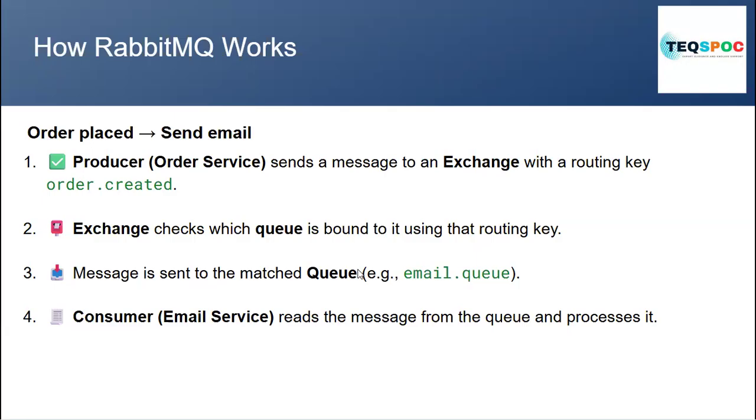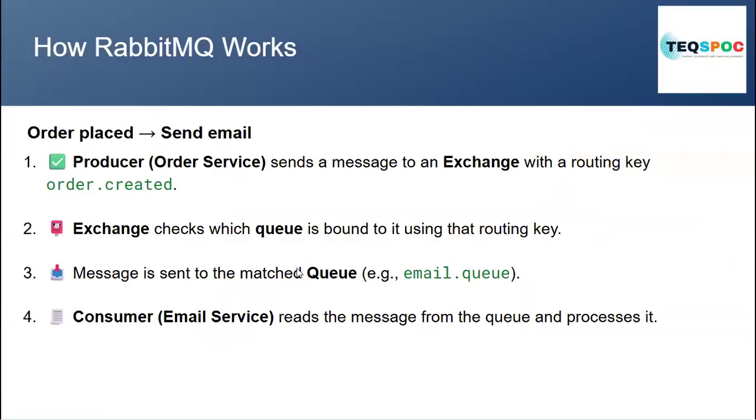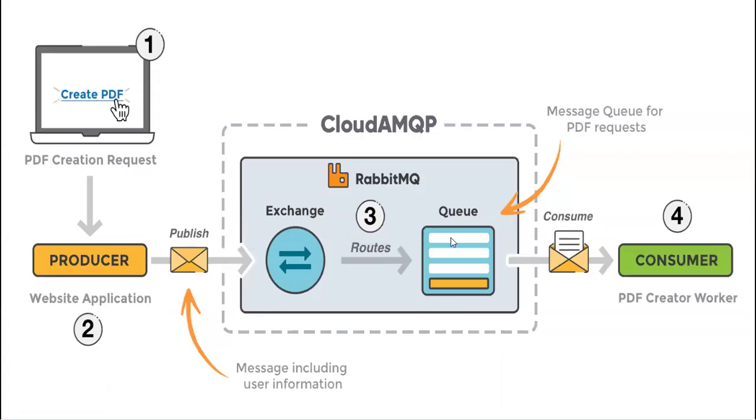This is basically how things work inside the RabbitMQ architecture. So let me explain one more time. There will be a producer, an application or service that sends the message. It does not send directly to the queue. We have an exchange in between. The exchange decides how to route the message to a queue with the help of binding and routing key.